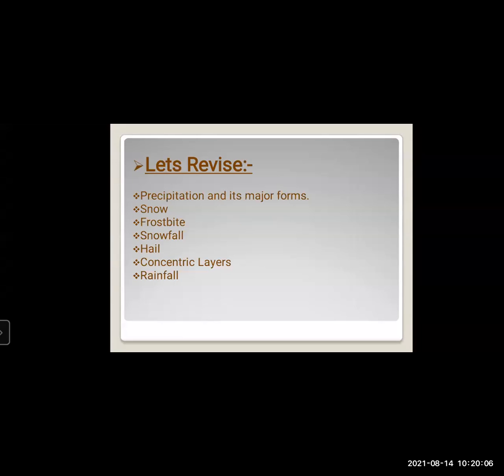Because of this, the people living in that region have to be very protective from frostbite. They have to wear gum boots, gloves, jackets and all. And when the snow starts melting, the region will get the water.